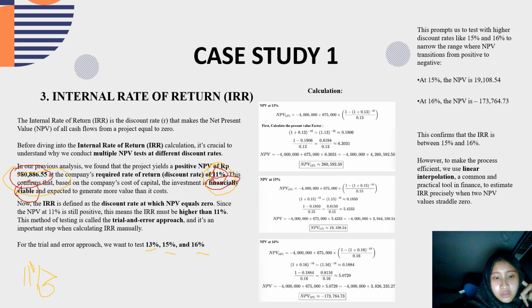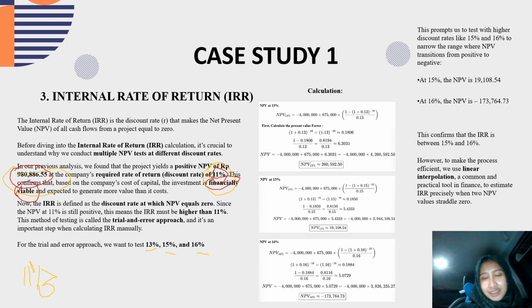Okay, this is the calculation. I used the sigma formula as before, so the result is still positive, in 260. And then when I calculate it at NPV 15%, the result is still positive. And then when I calculate it at NPV 16%, the result is negative.